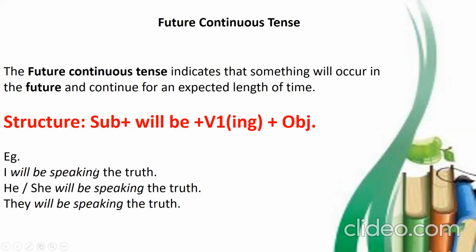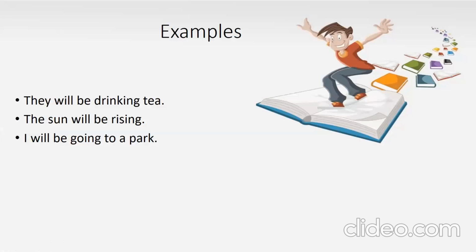Okay. I will be speaking the truth. She or he will be speaking the truth, and they will be speaking the truth. Okay, so here are some examples. Now I have converted the examples given in present continuous tense into future continuous tense. Okay, they will be drinking tea. The sun will be rising. I will be going to a park.